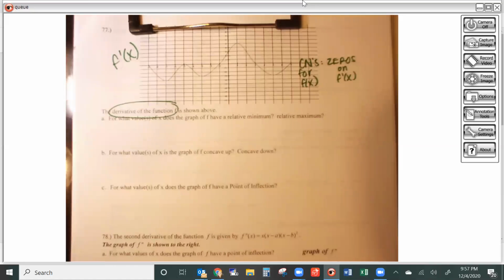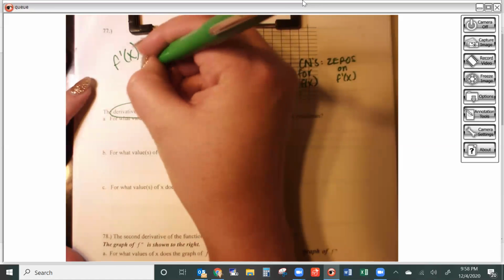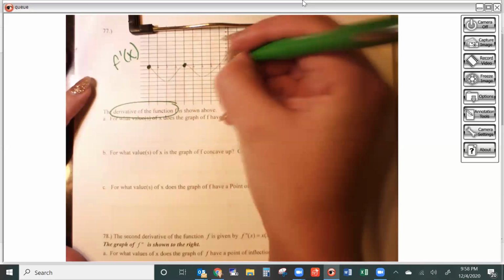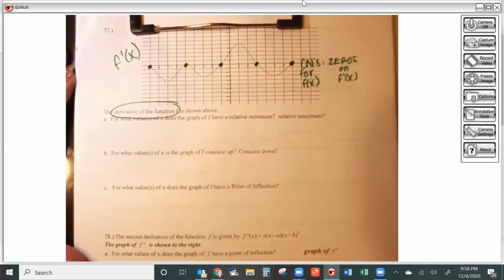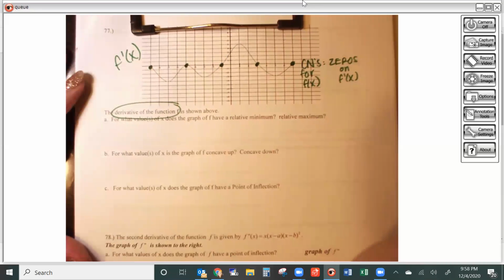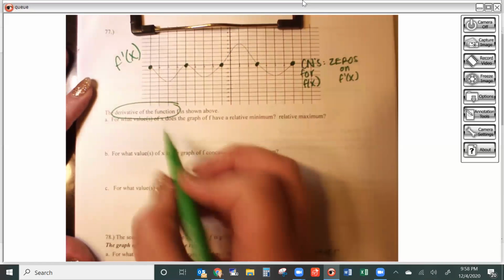So remember, I'm trying to answer questions about a graph that I do not have a picture of. This is a graph of f prime. I'm answering questions about f, which is a graph I don't know what it looks like. So critical number here, here, here, here, and here. Okay, however, when I set up my critical numbers, I need to look for a sign change. So let's do that right here.